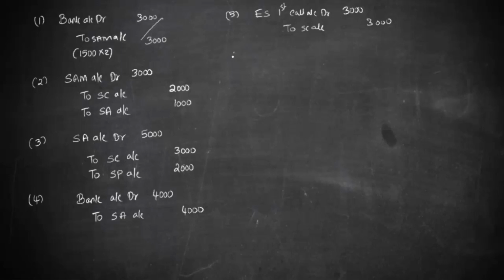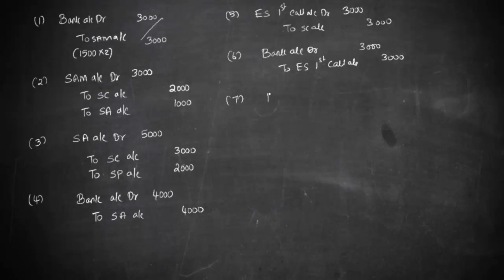Then for realization, we pass an entry: bank account debit to equity share first call account, 3000. Here we don't have any issue.